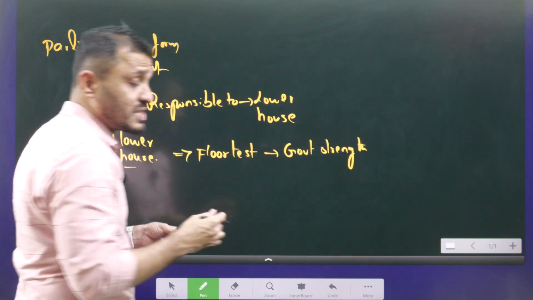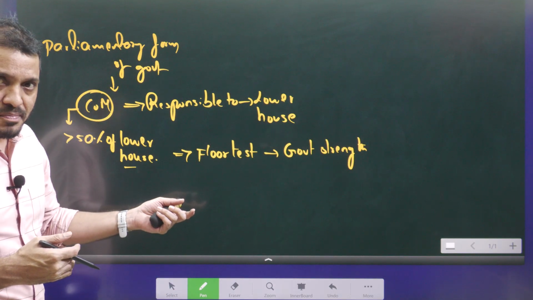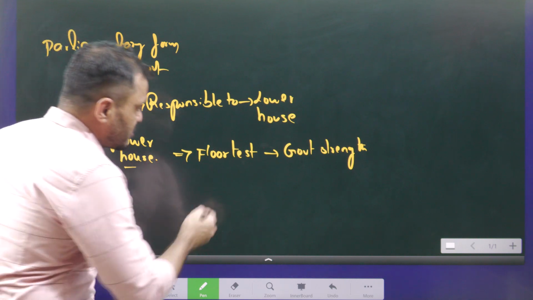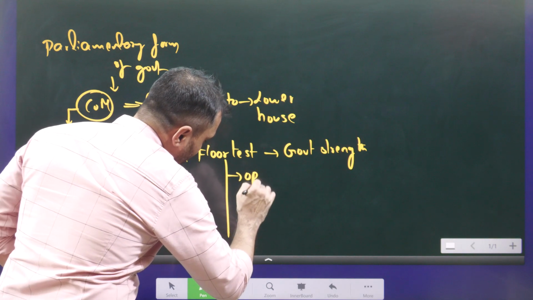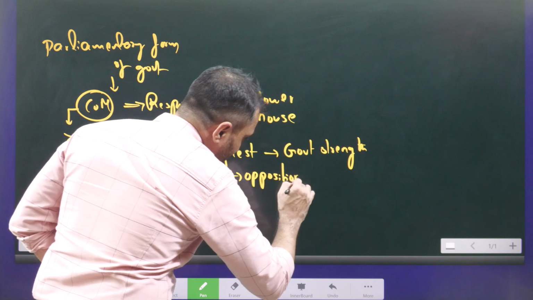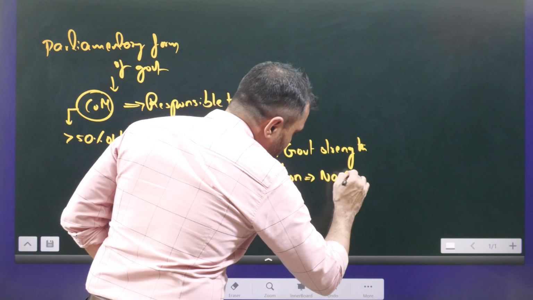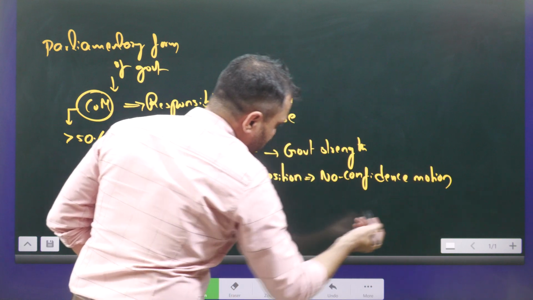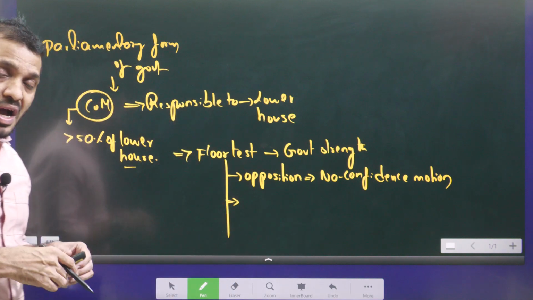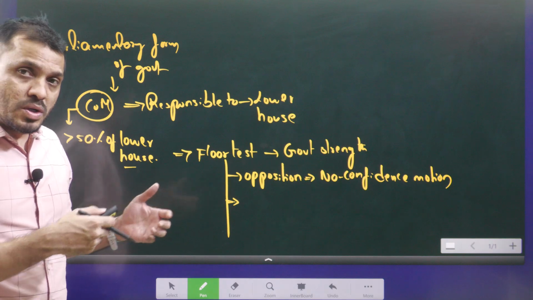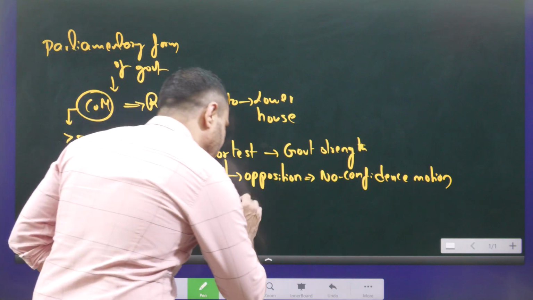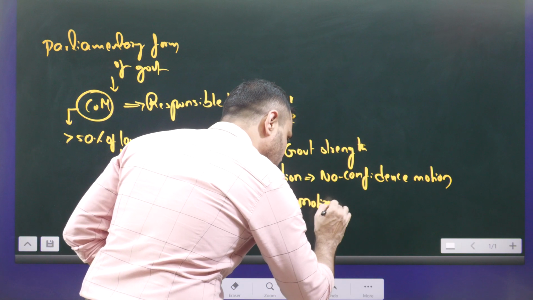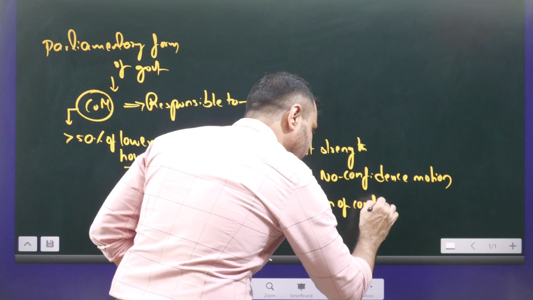Now, a floor test can be requested from two sides. It can be requested from the opposition side, or it can be initiated from the government side. If the opposition parties are demanding the floor test, then that is called a no confidence motion. If the government itself, on the request of the governor or on its own, takes the initiative, then that is known as a motion of confidence. Very, very important.